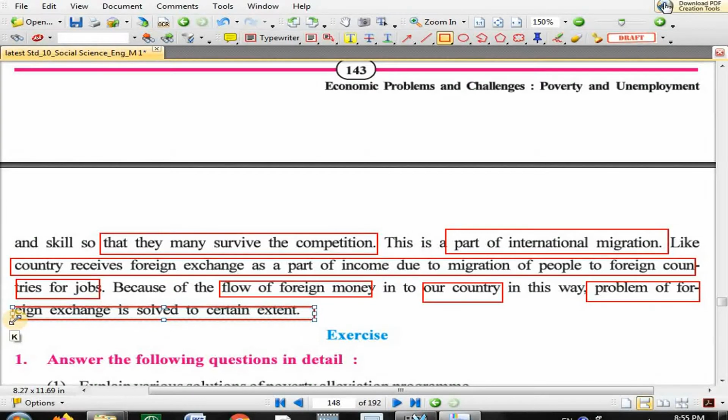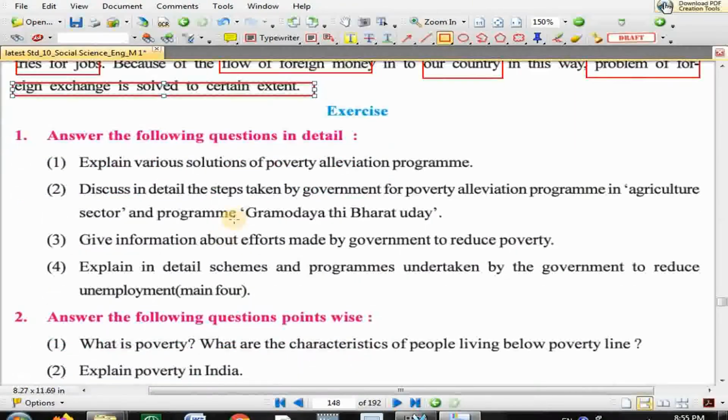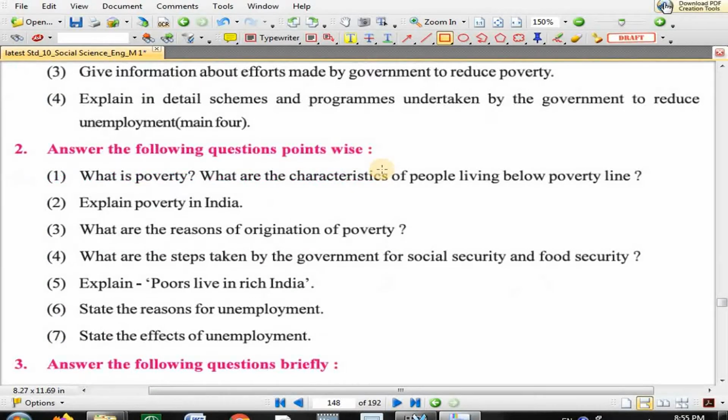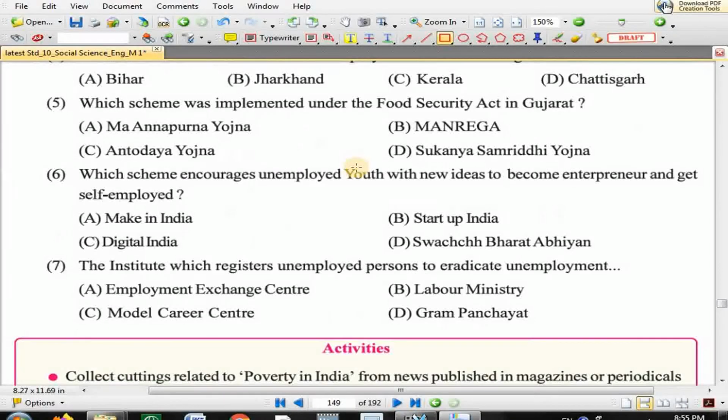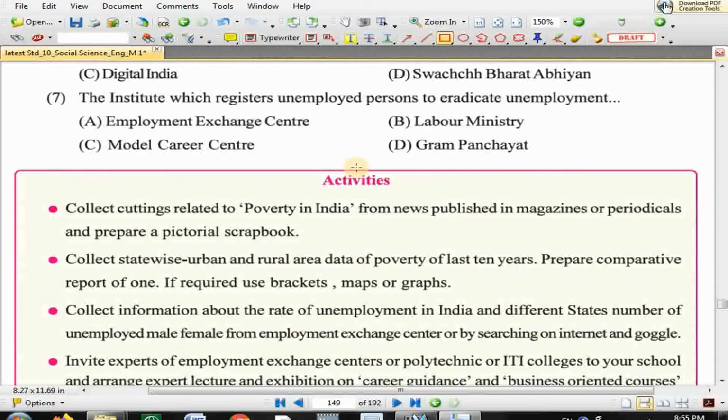So students, here is the last part of this chapter, and you need to write the textbook question answers in your fair book, for all the chapters that have been taught to you. All the question answers you are required to write in the fair book.